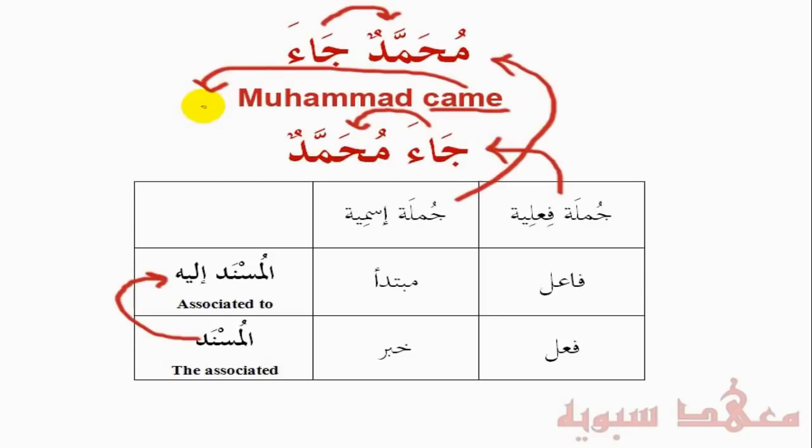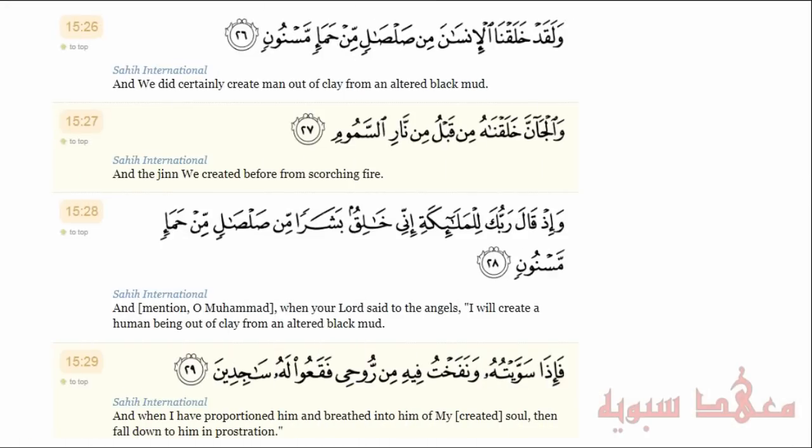And just a final point, we'll talk about this in a lot of detail: the jumla ismiya, or the nominal sentence, actually has more emphasis than the verbal sentence. So I'm going to contrast between two sections from the Quran. In this section, it says وَلَقَدْ خَلَقْنَا الْإِنسَانَ, as opposed to نَحْنُ خَلَقْنَا, or Allahu khalaqa. So this is the jumla fi'liya.